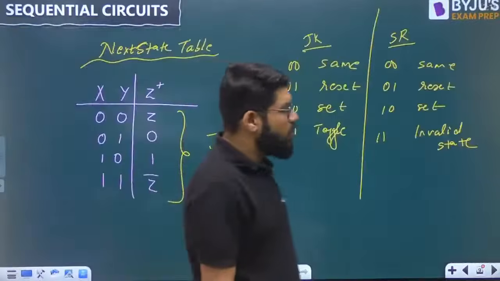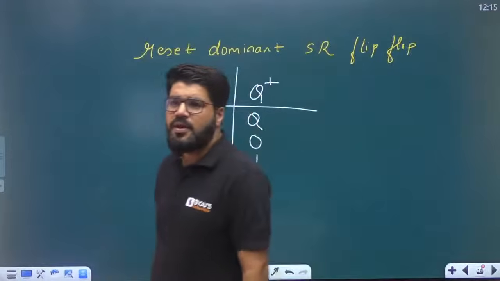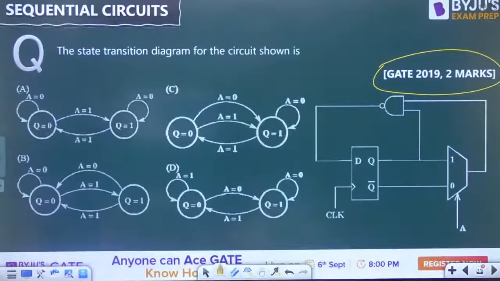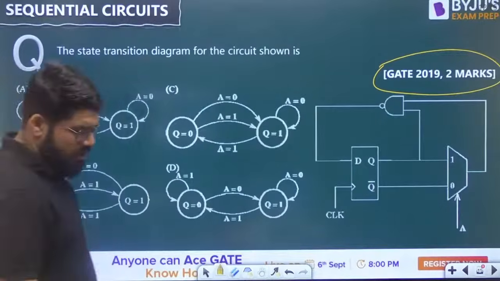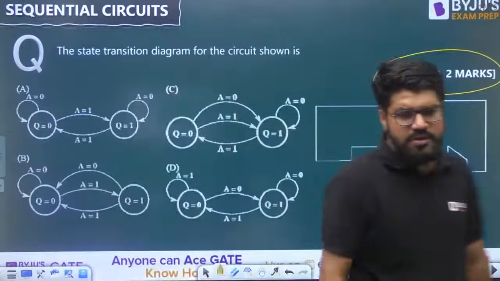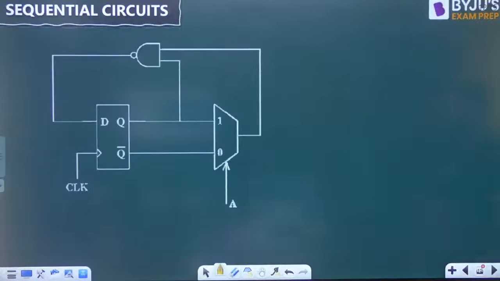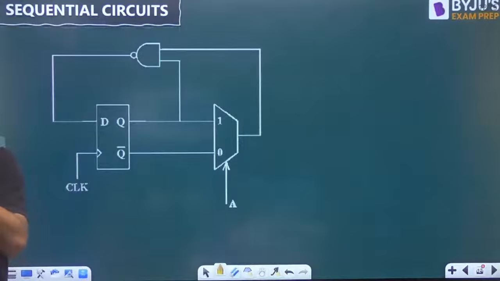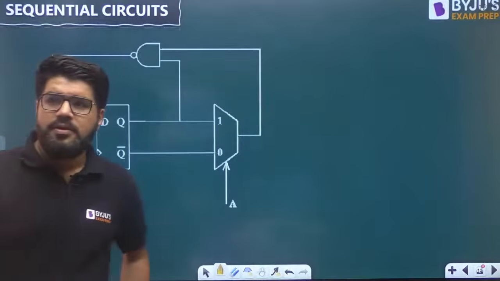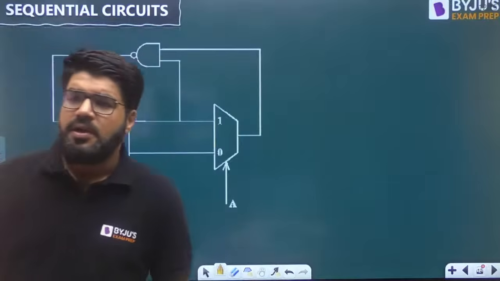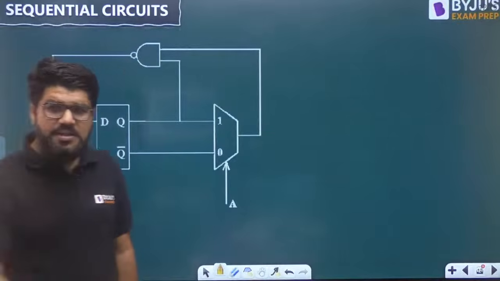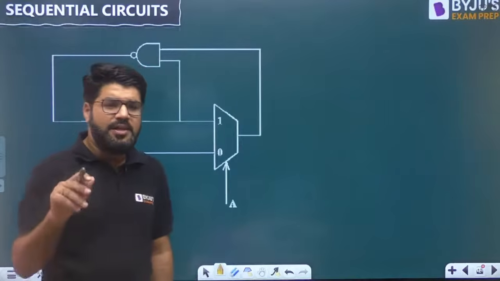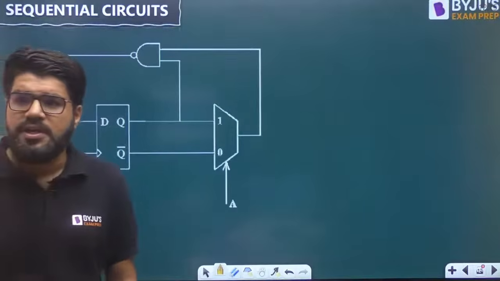Okay, we'll go to our questions. Chalo, let's come here. GATE 2019, 2 marks question. The state transition diagram for the circuit shown. Okay, so let us see this circuit individually. Now this is a 2 marks question, right? So there will be conditions for reset. Reset dominant itself means that given both the inputs are 1, 1, the device should reset.